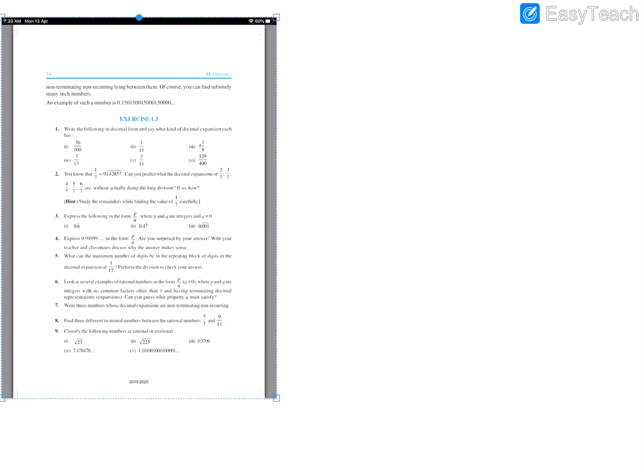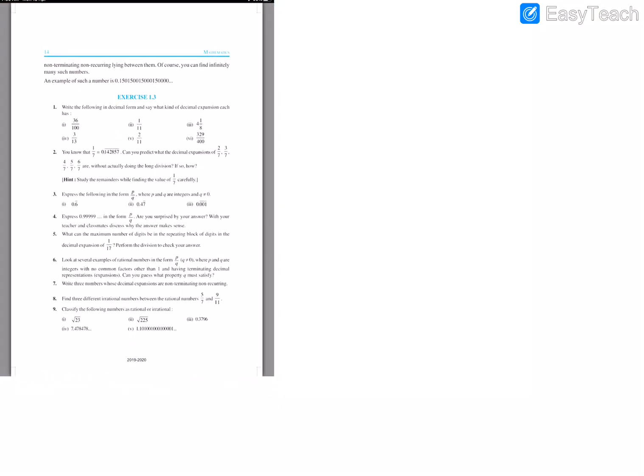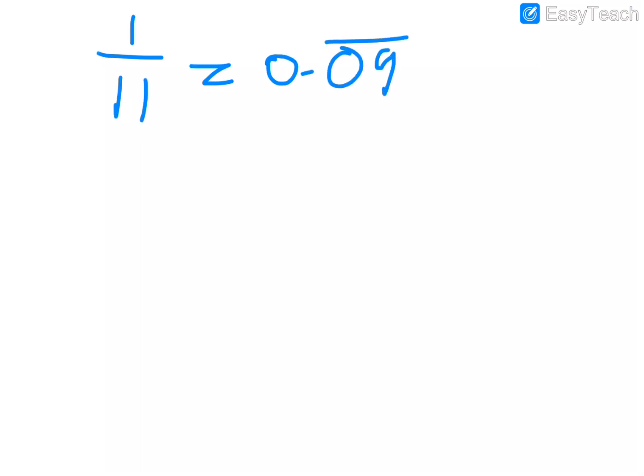And second Roman questions we have already discussed. And third Roman questions are very funny, and we will be learning them now. Now how do we learn them? Let us see. Now as you have seen, 1 by 11 you have simply written as 0.09 bar. Because you know the division, you have been doing it from ages. So you know it and you did it.